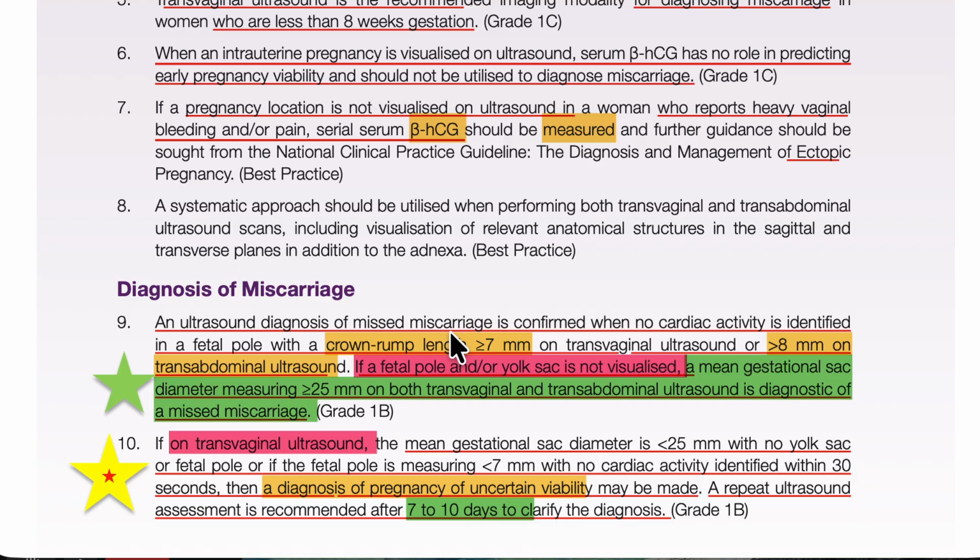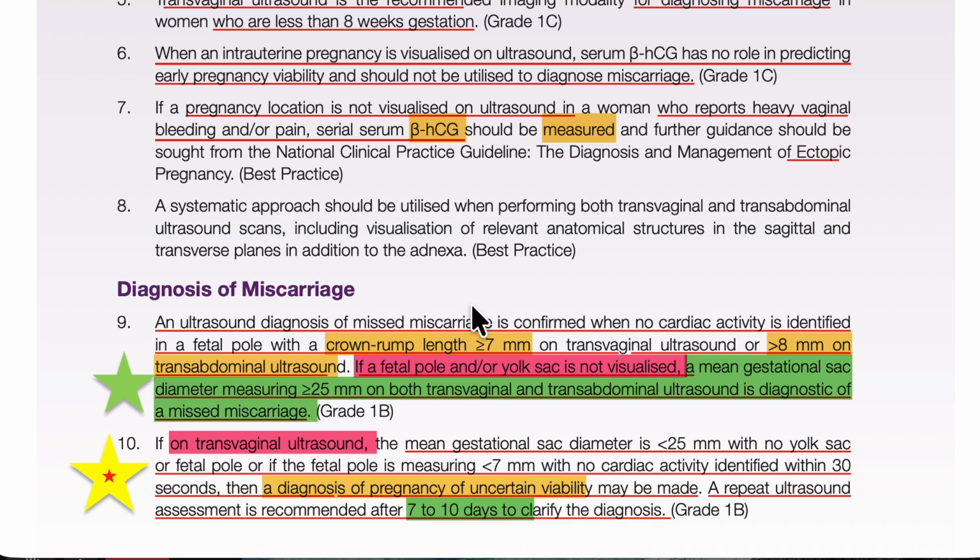But please remember one very important thing: if you get only a gestational sac, the mean gestational sac diameter as they call it, and it is more than 25 millimeter, it means miscarriage. If you cannot find the baby, CRL not more than 7 or 8, but the gestational sac is more than 25 millimeter, it means it will be a miscarriage. So this is the diagnosed miscarriage.